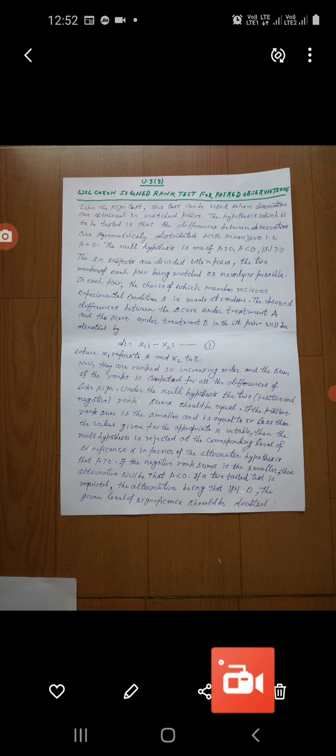Now, if a two-tailed test is required, the alternative being that mod of mu is not equal to 0, the given level of significance should be doubled.